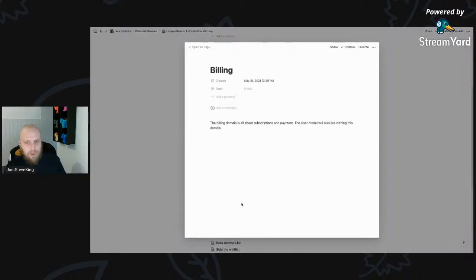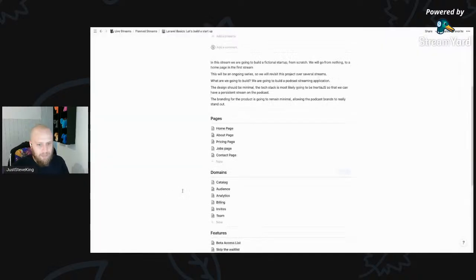Obviously billing, because we want people to be able to take money, and the user is most likely to live within this one, or I'm going to create a shared domain for the user to live in. But the billing's all about taking money, basically, in payments.